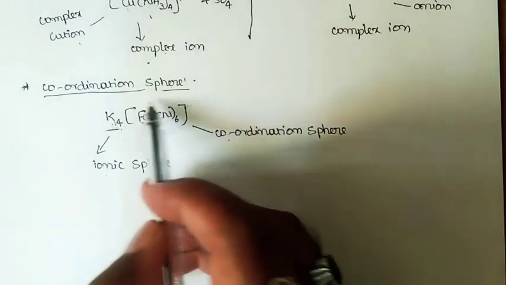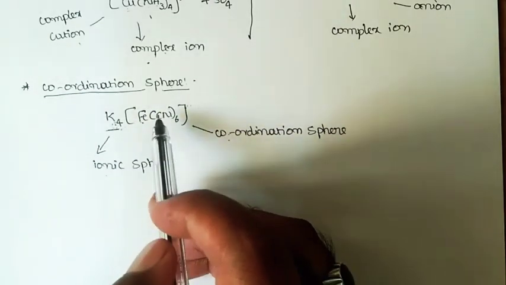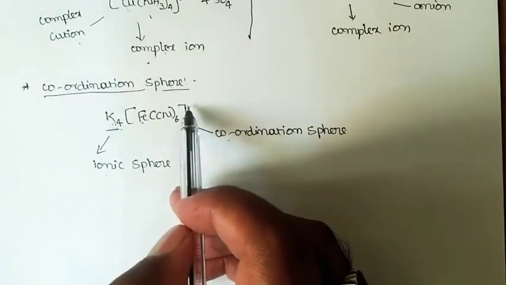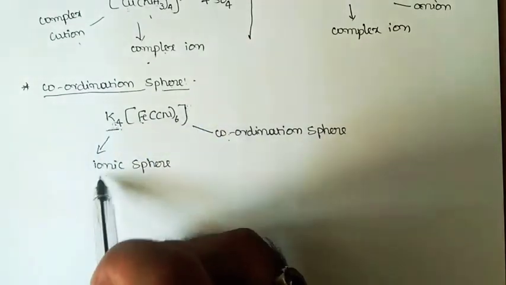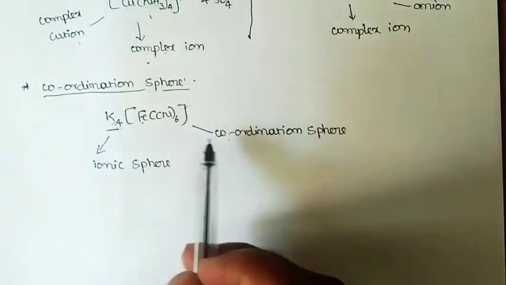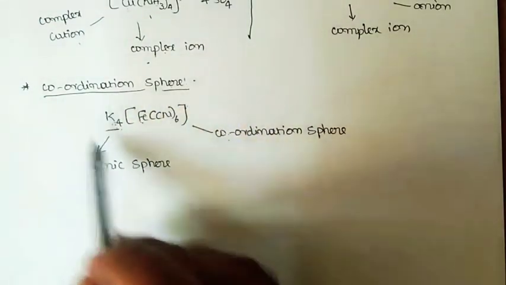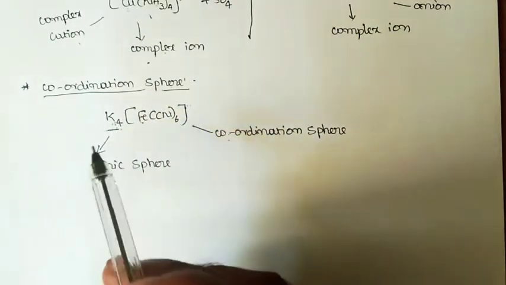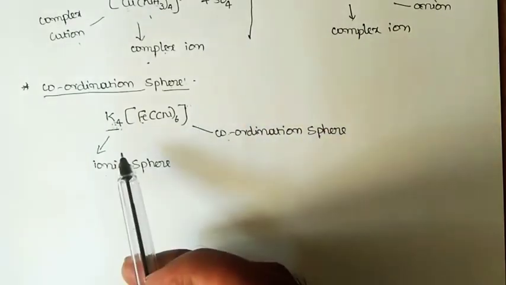That means this coordination sphere is a complex anion, and to counterbalance that charge present on the complex, we have the ionic sphere.